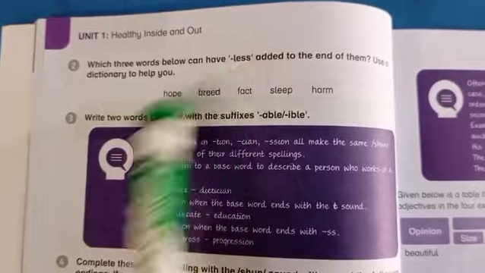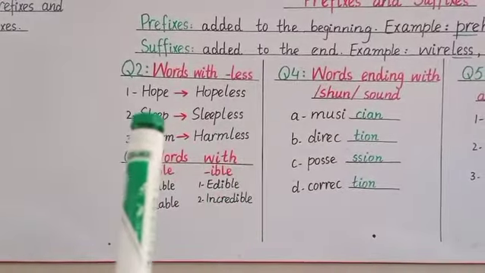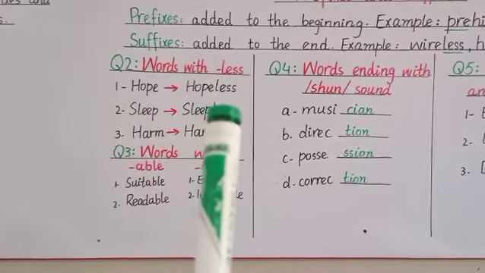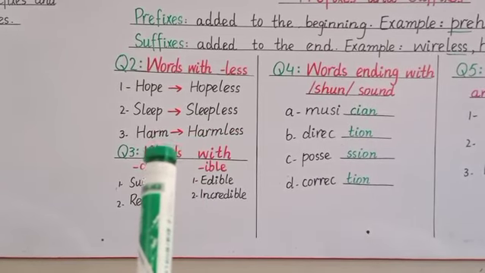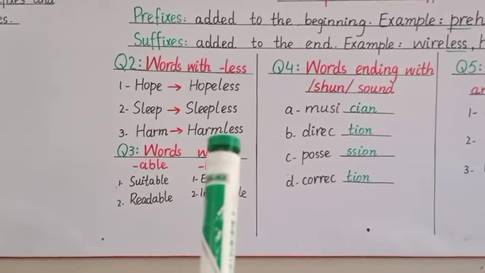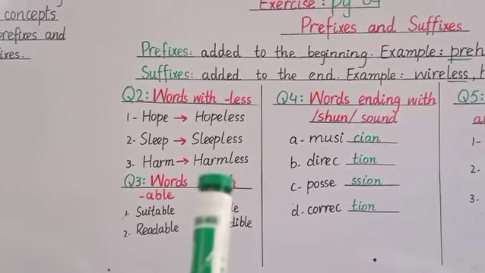So now look at the board. We can add the word less with the word hope so that it becomes hopeless, sleep will become sleepless and harm will become harmless. We cannot add the word less with the other 2 words, breed and fact.